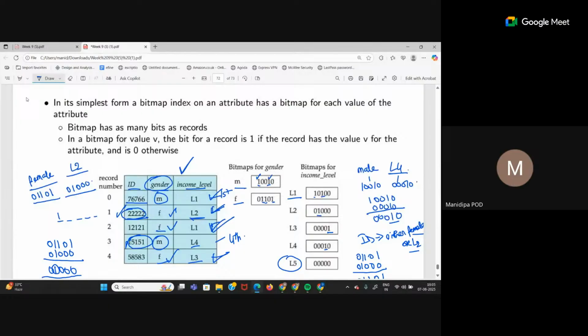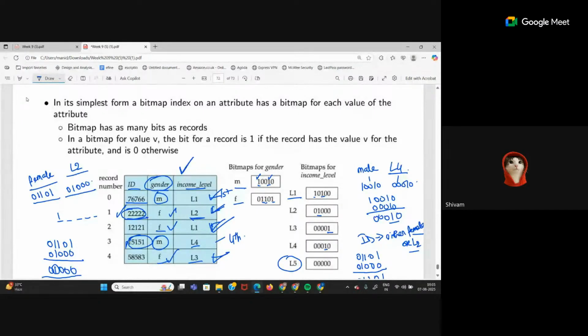What is a bitmap? Will you be able to form a bitmap yourself now if I give you another table and a particular attribute? Yes, ma'am. Because you know the number of bits is the number of rows in the table, and you have the unique values in a particular attribute. Like for the gender attribute, 2 unique values, M and F. So 2 possible bitmaps.